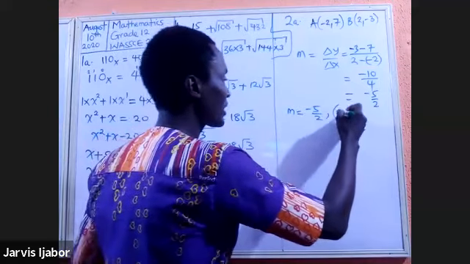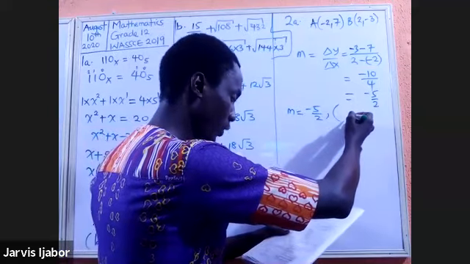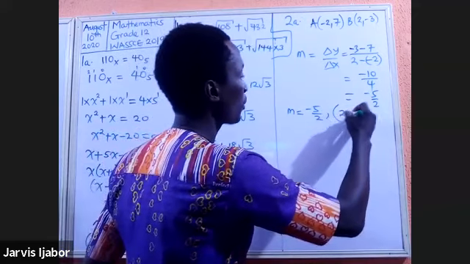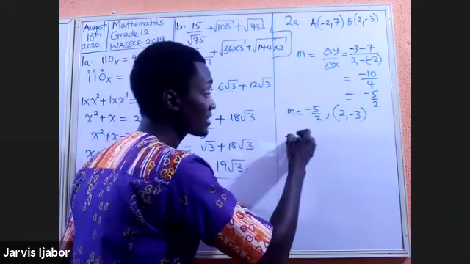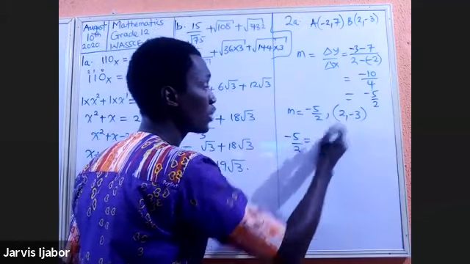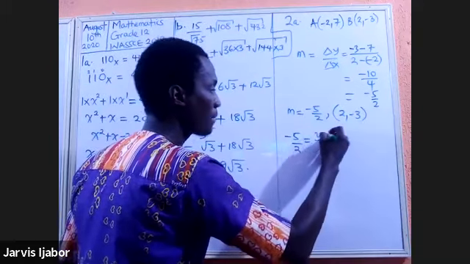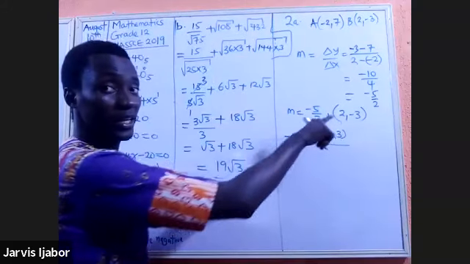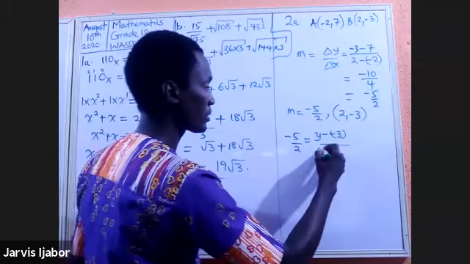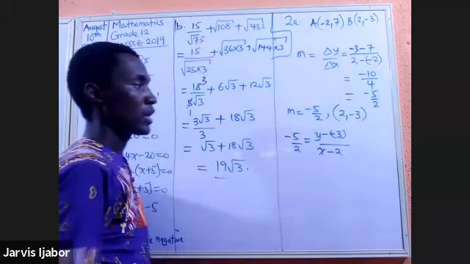I can now take the point 2 and negative 3. That's the point I will take. So what does that mean? It means that negative 5 over 2 will be equal to a change in Y, minus 3, over a change in the X direction, which will be X minus 2. And what does that give you?